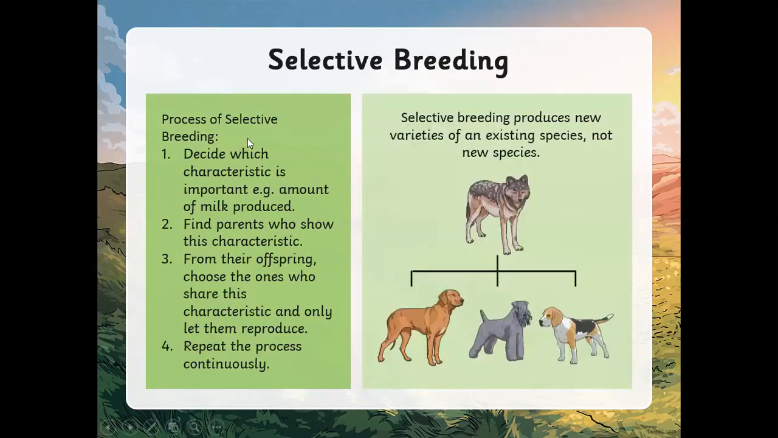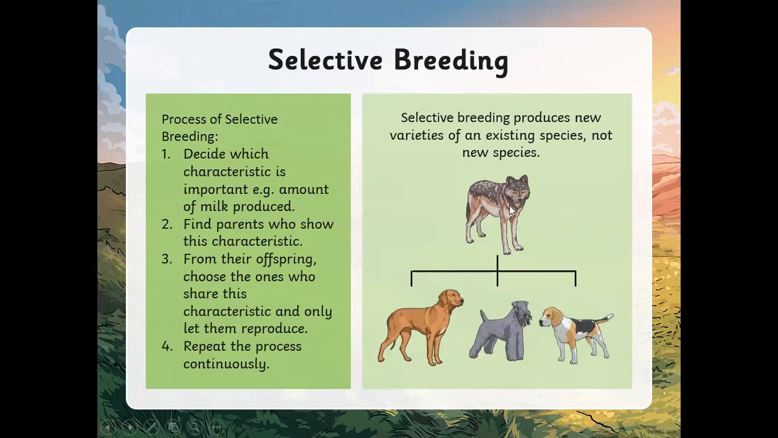So the process of selective breeding: decide which characteristic is important, e.g. amount of milk produced. Find the parent who shows this characteristic. From their offspring, choose the ones who share this characteristic and only let them reproduce. Then you continue with that process, which is why we have these cows now that can produce lots of milk. But selective breeding produces new varieties of an existing species, not new species.